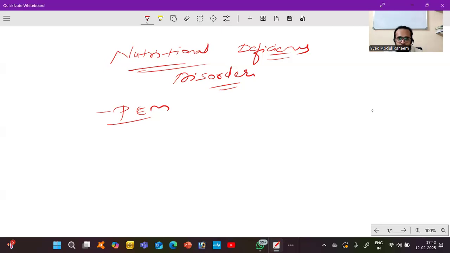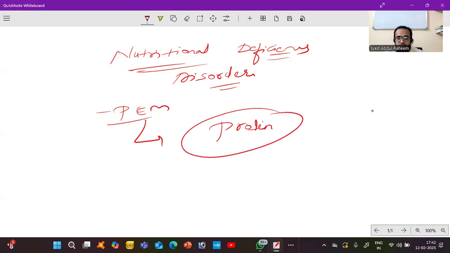Protein energy malabsorption means lack of protein content in the body, which leads to lack of energy. Not only protein, but also macro and micronutrients. It can occur suddenly or gradually.